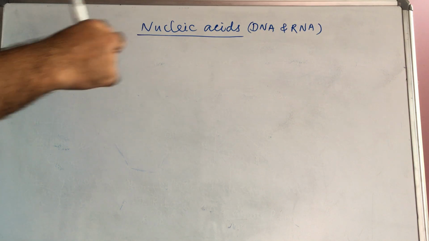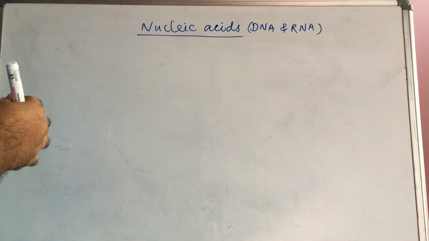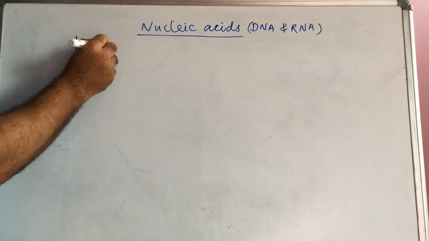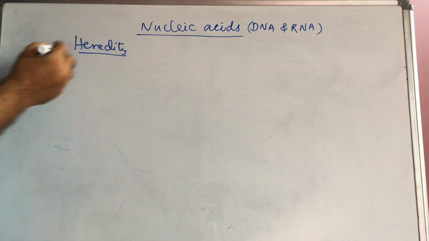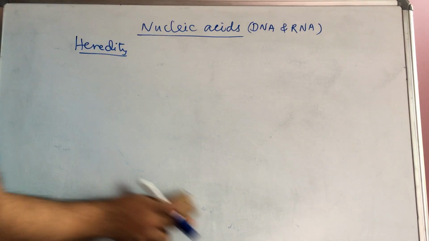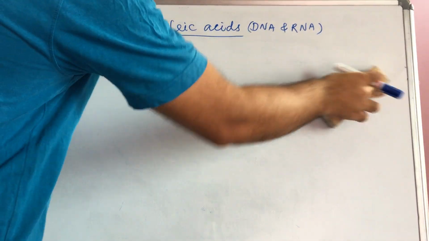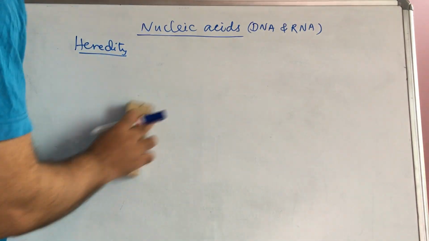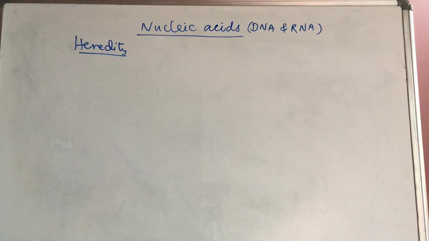Carrying identical or complementary bases from one generation to the next generation is called heredity. Or the similarity of bases from one generation to the next generation, that is called heredity. This DNA and RNA are present in the nucleus of the cell. Generally DNA is present in the nucleus of the cell.